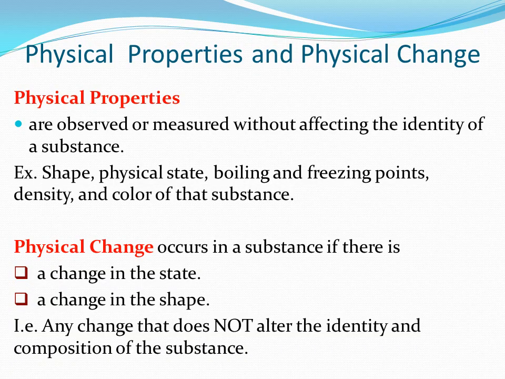Physical properties are observed or measured without affecting the identity of a substance. Some examples include shape, the physical state, whether it's a solid, liquid, or gas, the boiling and freezing points, density, and the color of that substance. Keep in mind, if you change the color of a substance, it's still the same substance. Think about a house. If you paint a house red and change the color to blue, it's still a house. So you have not changed what that substance is.